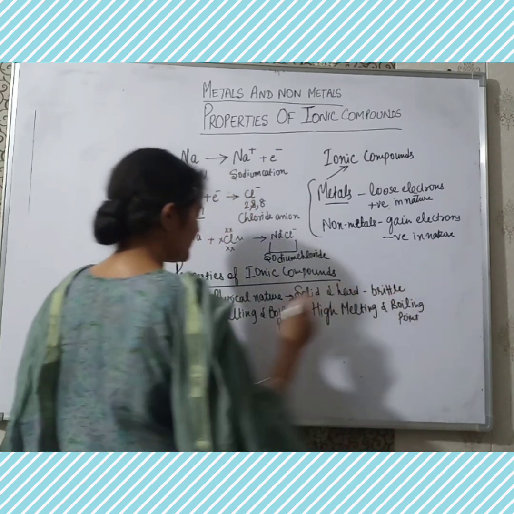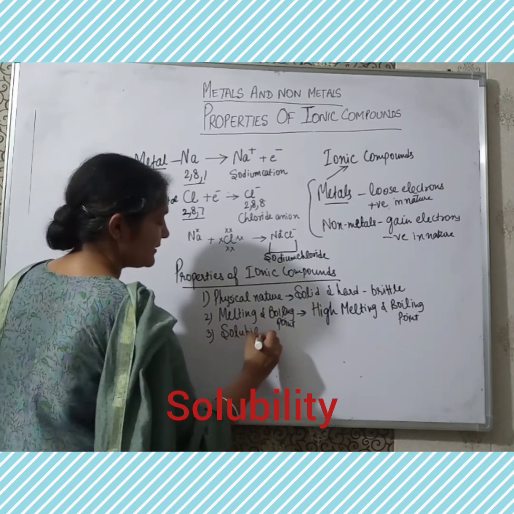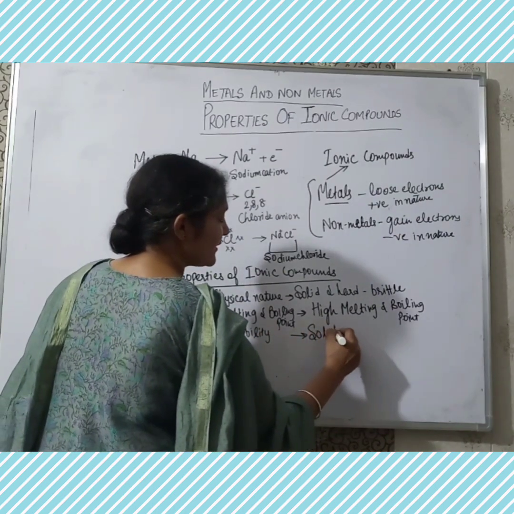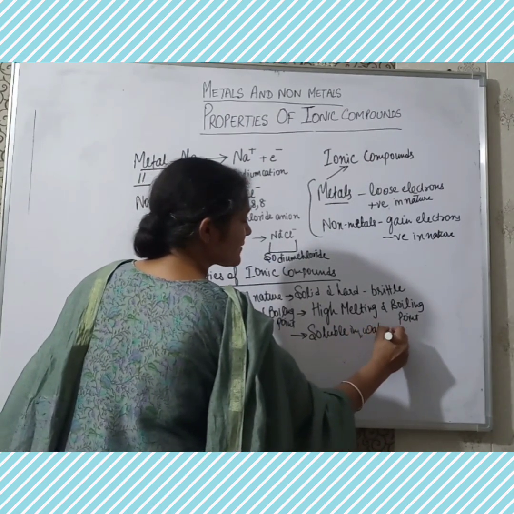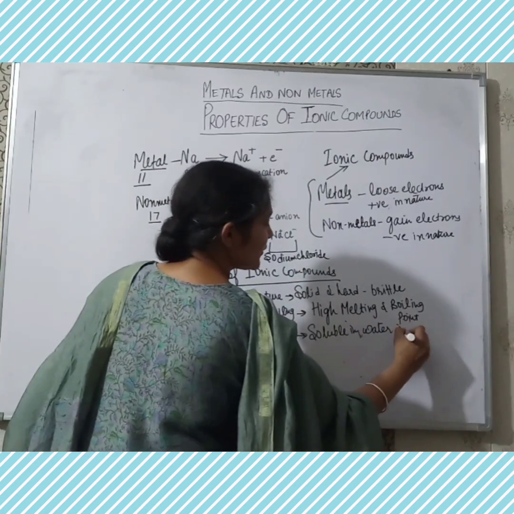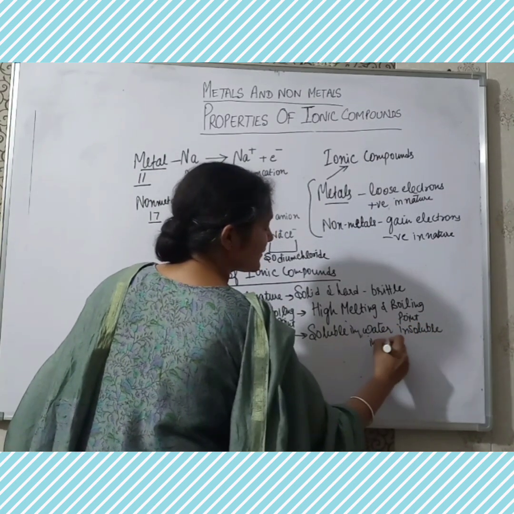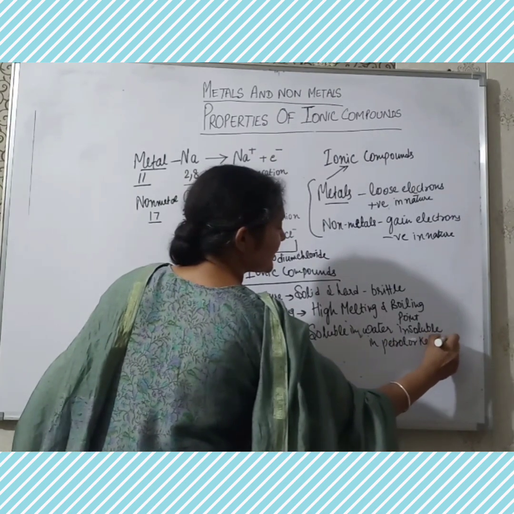Now, next comes the point of solubility. All the ionic compounds are soluble in water, but they are insoluble in kerosene oil or petrol.